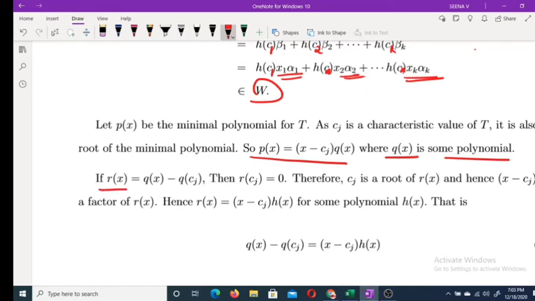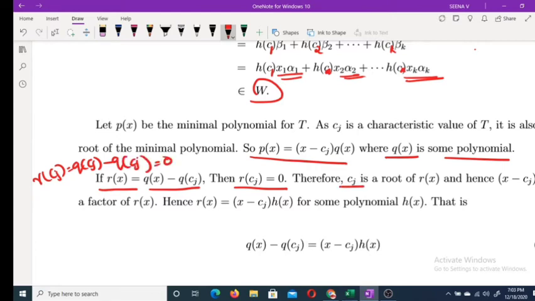Now choose r of x equal to q of x minus q of cj. Then what is r of cj? R of cj is q of cj minus q of cj, which is equal to 0.